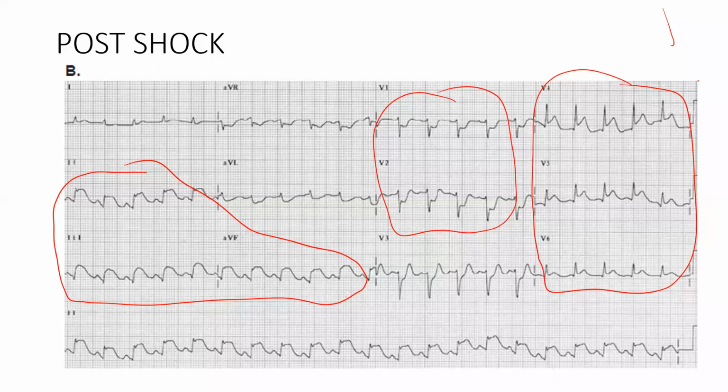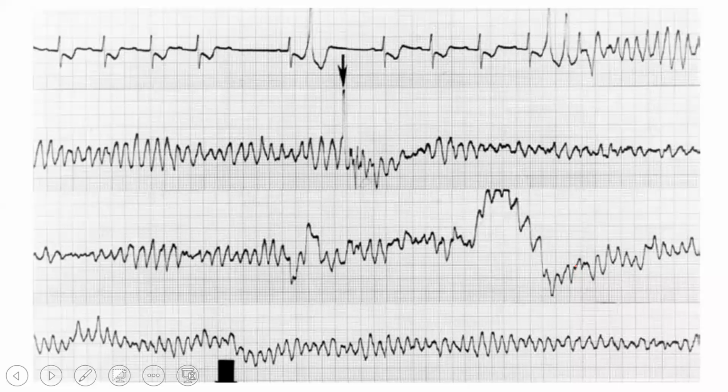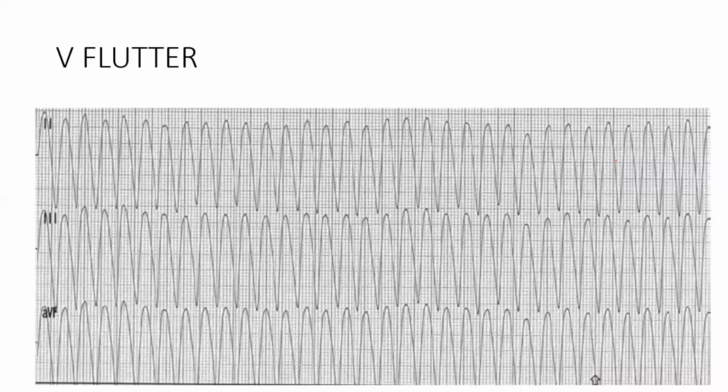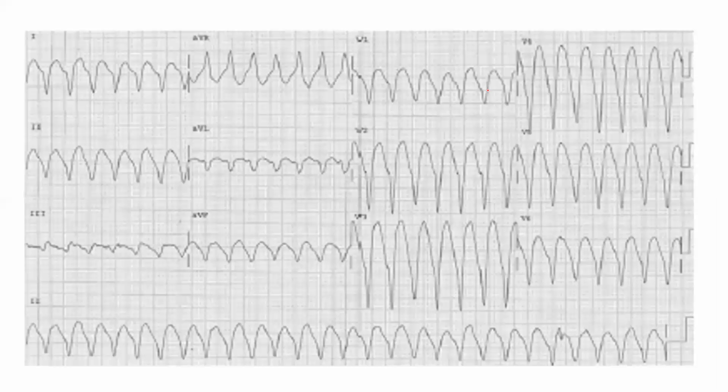How to remember everything for exams? I'll tell you how many charts there are in exams. That much only if you remember, more than enough. You know MI, you know about tachycardias. This is also same. See here, polymorphic VT. Changing shape is there. This is V flutter. Just one image if you remember, that much is more than enough. You can even put it as VT if you got confused. You put ventricular tachycardia also, no issue. Okay. This is also VT.